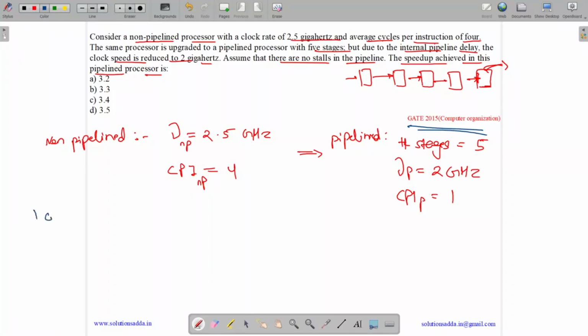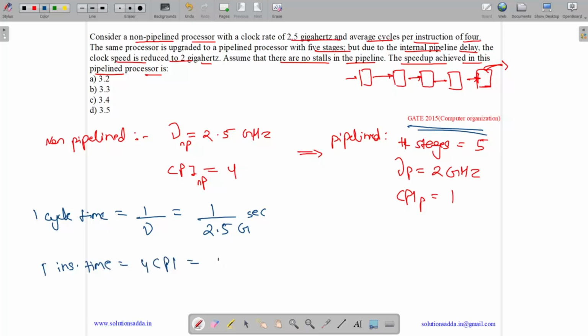So 1 cycle time is 1 by frequency, so it equals 1 by 2.5 gigaseconds. So 1 instruction time equals 4 CPI, which equals 4 into 1 by 2.5 gigasecond.